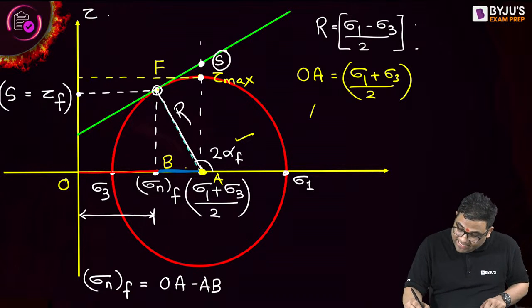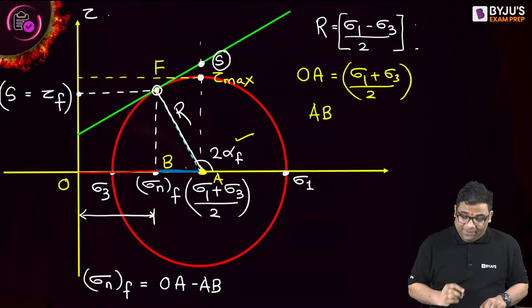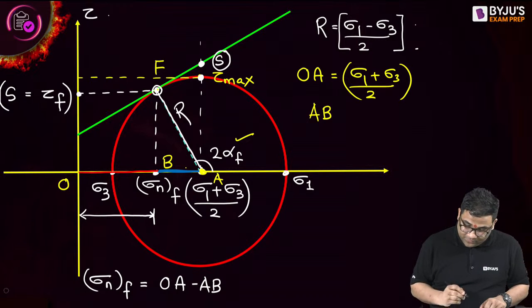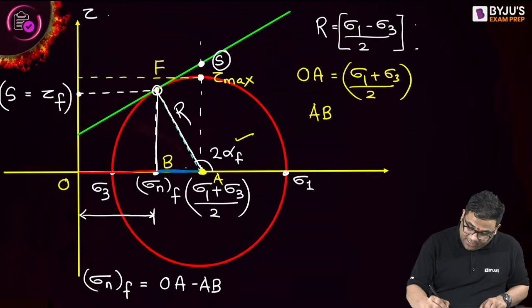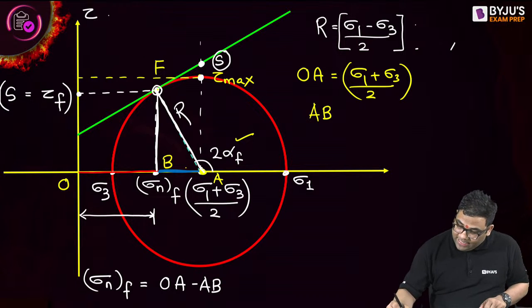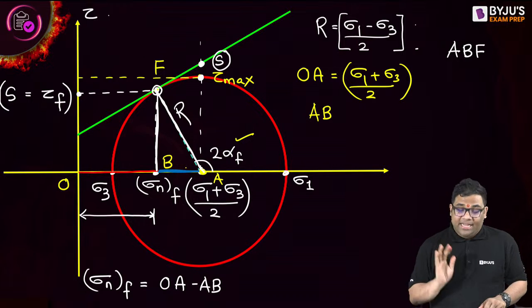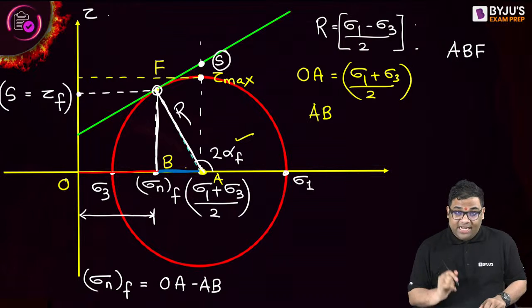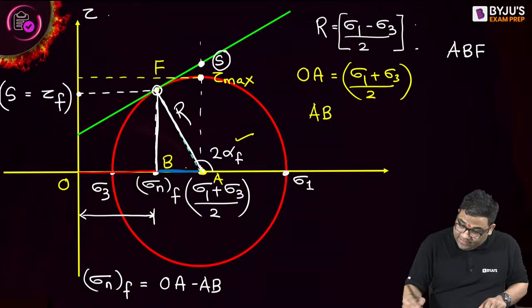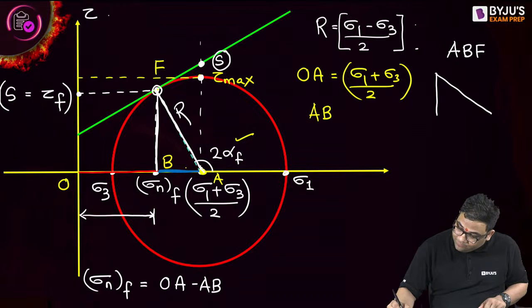Now, what will be AB? You see this rectangle, A, B, F. This is AB, this is R. Can I say this angle will be 180 minus 2 alpha F, na?